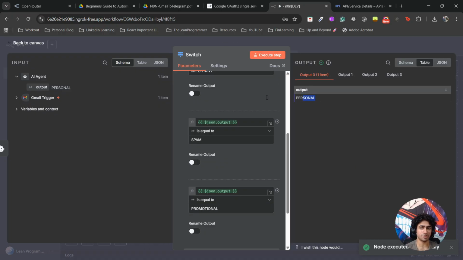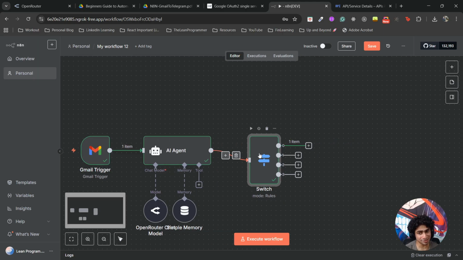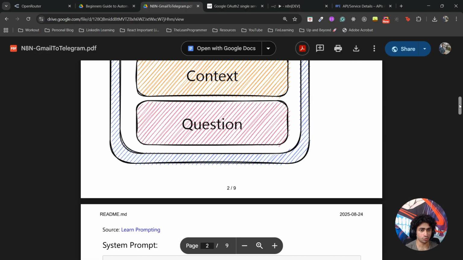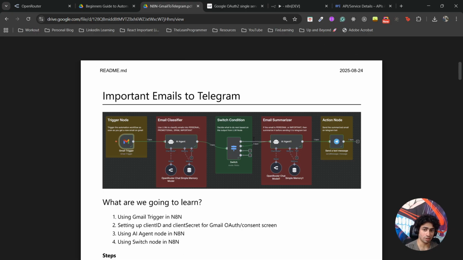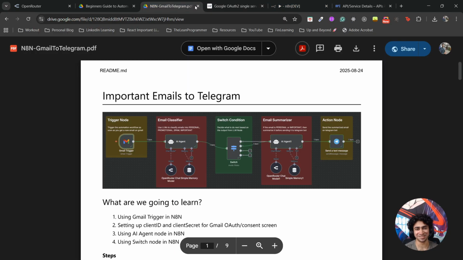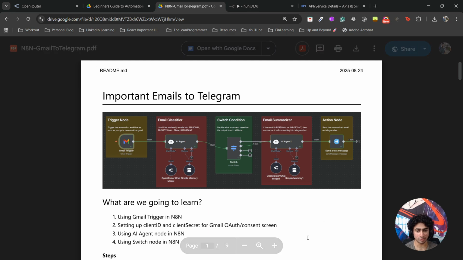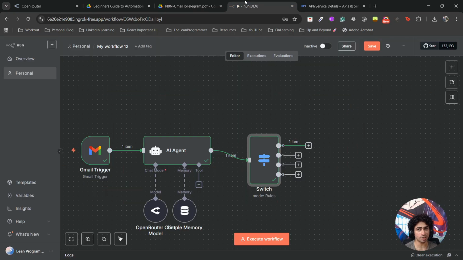Let's say it said personal. So now we have the zeroth output of it. Personal and important ones need to go to another AI agent now to summarize. Do you remember? I hope you remember. First we classify, then based on whether it's an important one or a personal one, we'll summarize. You should correct me here when I'm wrong, right? So if it's a personal email or if it's an important email, we'll summarize it using another AI agent.